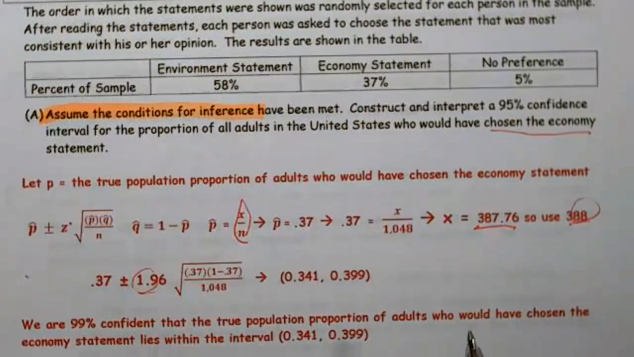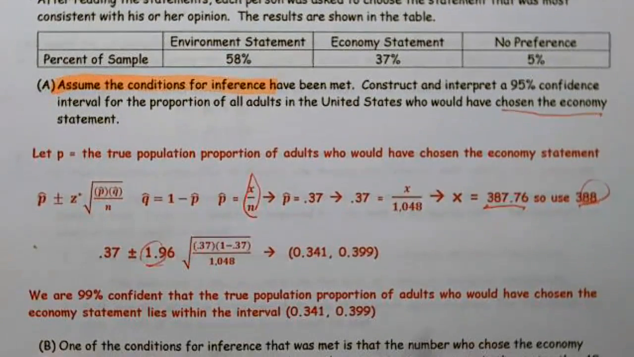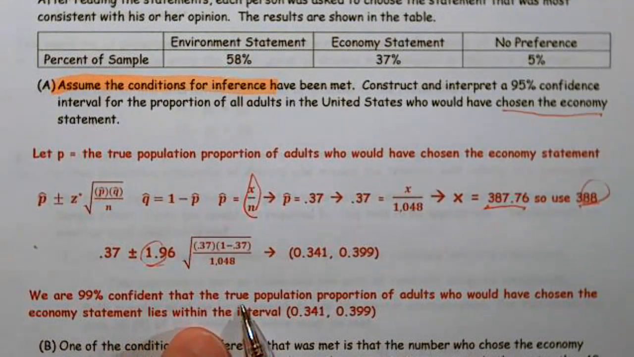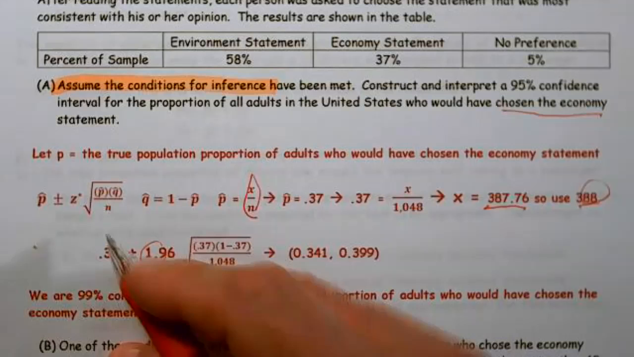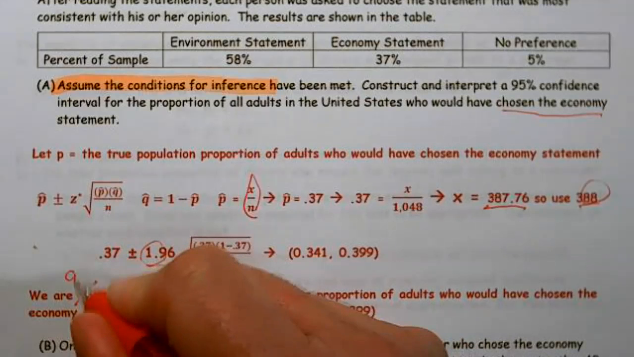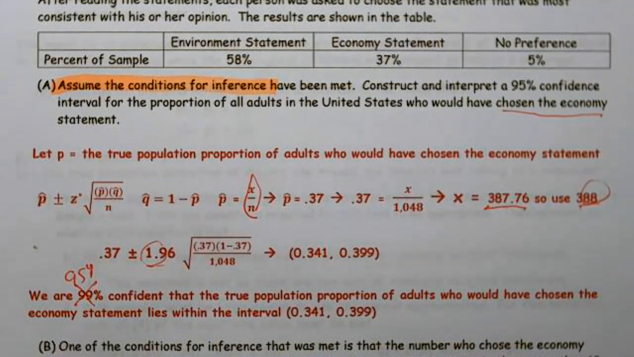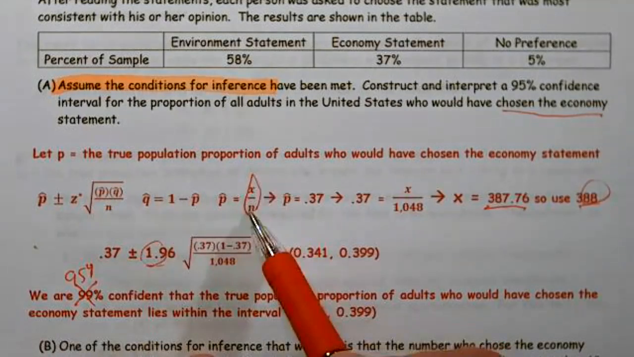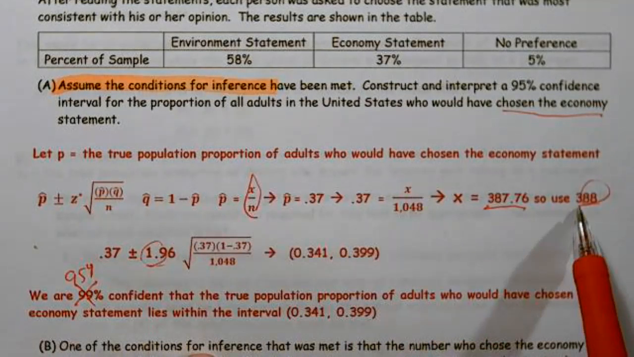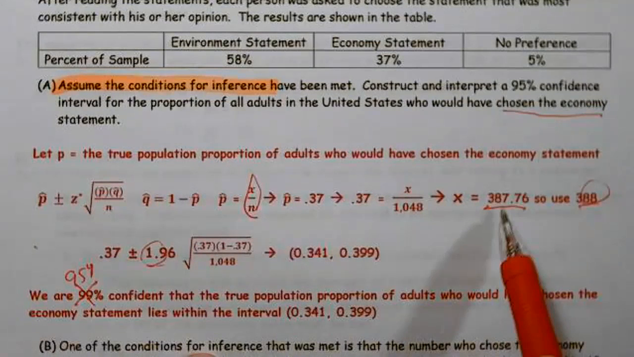All right. So we always have to have our conclusion. Our conclusion is we are 95% confident that the true population proportion of adults who would have chosen the economy statement lies within this interval. All right, that would have given you full credit on part A. Technically, you didn't need to show what x and n were, but for calculator purposes, you needed to know how to do that.